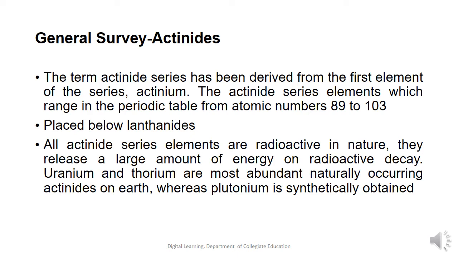We can observe that all the elements present in the actinide series are radioactive in nature. They release a large amount of energy on the radioactive decay. Uranium and thorium are found to be the most abundant naturally occurring actinides on Earth, whereas plutonium is synthetically obtained.